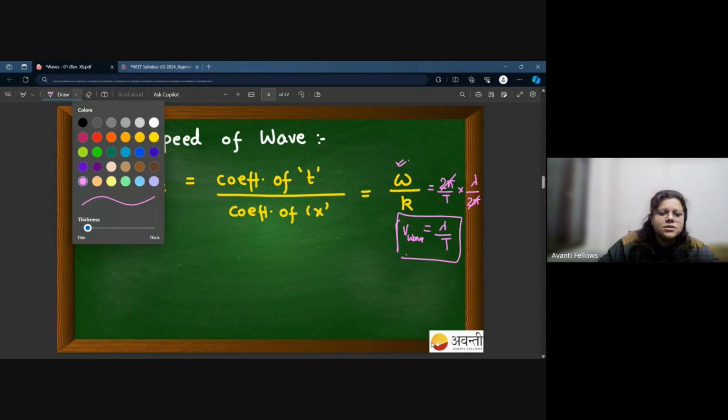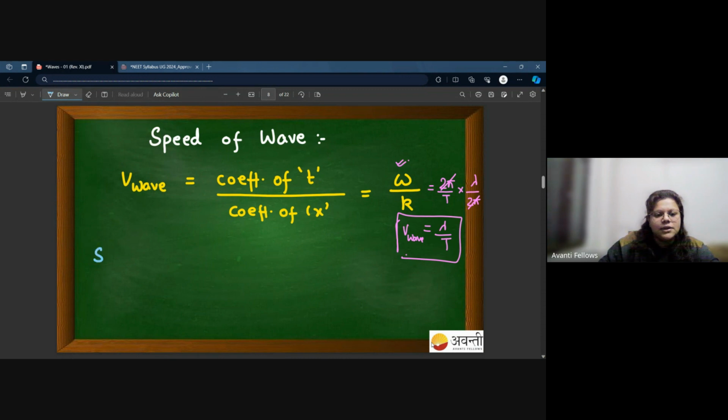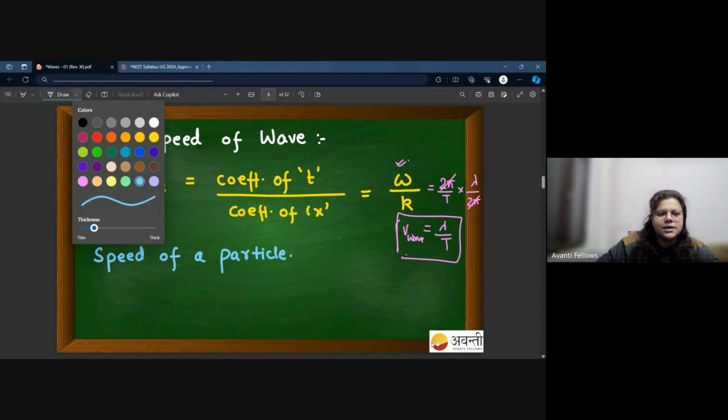When it comes to calculating the speed of a particle, how do we do it?